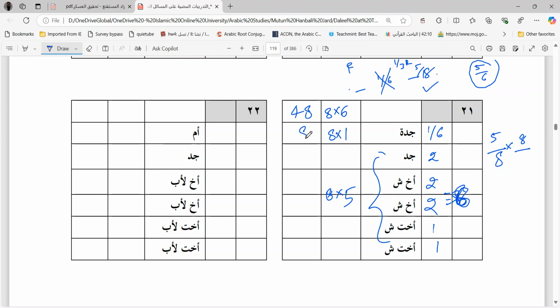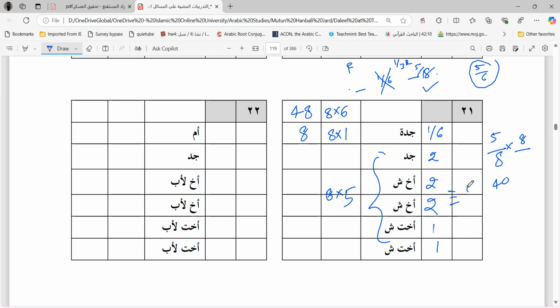8 parts to the grandmother. And now you have 8 fives are 40. 40 to be divided between 8 people. This is 8. We write it properly. No confusion. 2 plus 2, 4 plus 2, 6, 7 and 8.